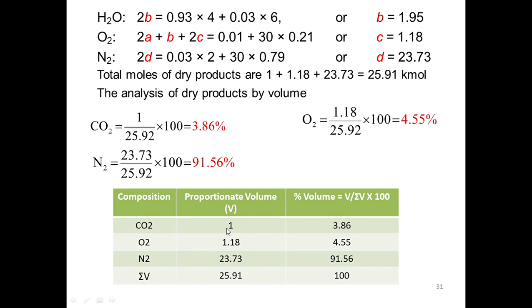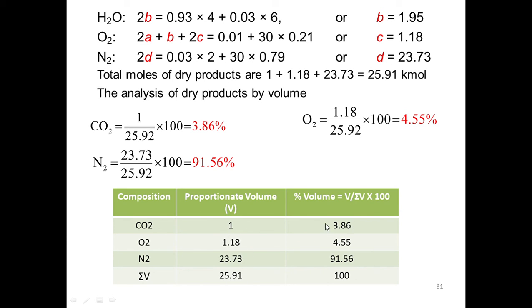If you have the summation of all these combustion products, then it comes to 25.91. This is the total combustion products we have. Now out of this total, one is CO2, and we want to find out the percentage. How to find out the percentage? 1 divided by this, multiplied by 100.